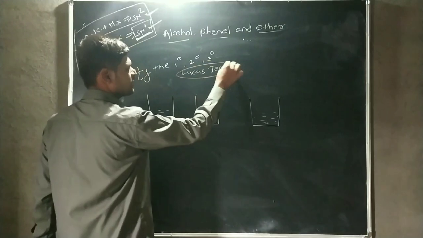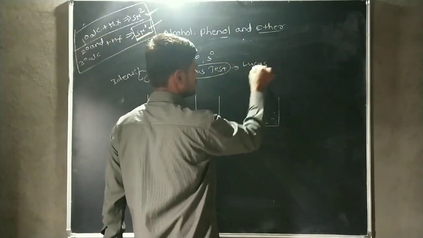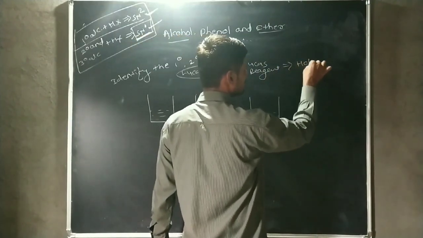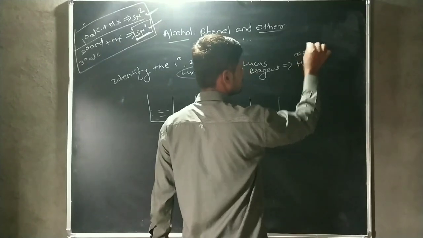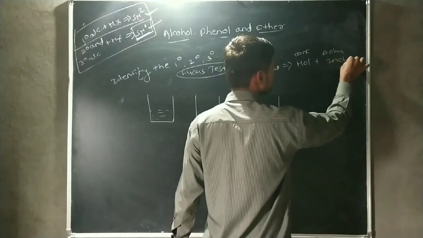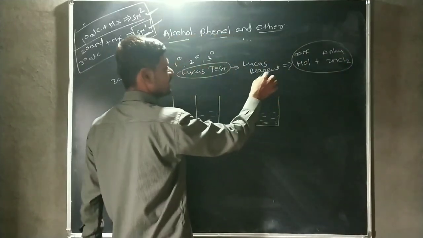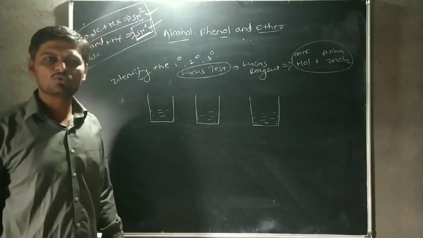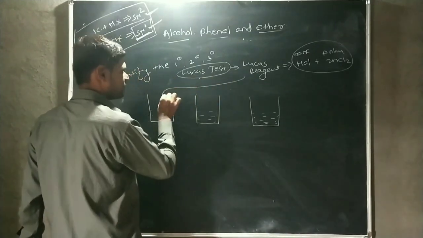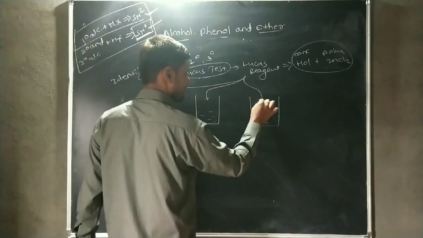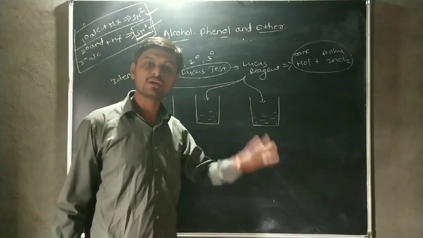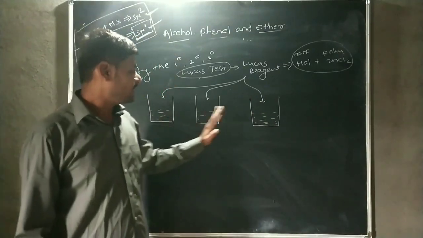In this Lucas test, we use the Lucas reagent. The Lucas reagent is concentrated HCl plus anhydrous ZnCl2, and by using this reagent we can carry out the Lucas test. The Lucas reagent, that is the concentrated HCl and anhydrous ZnCl2, is added to each beaker containing an alcohol.